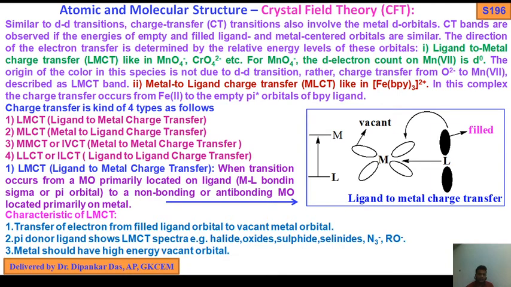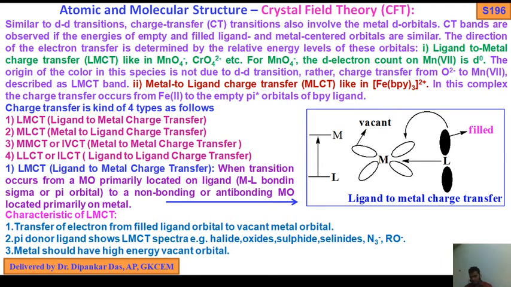Now, characteristics of LMCT. What are the main criteria and features? First, transfer of electron from a filled ligand orbital to a vacant metal orbital. This one to this one. Okay, already I have told you. Pi donor ligands show LMCT spectra. Keep in mind, what type of ligand shows LMCT? What type of ligand shows MLCT?